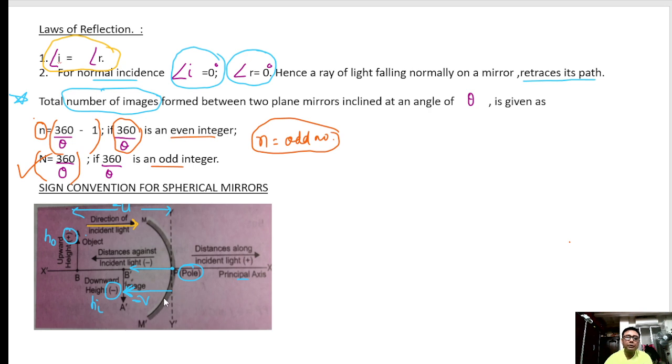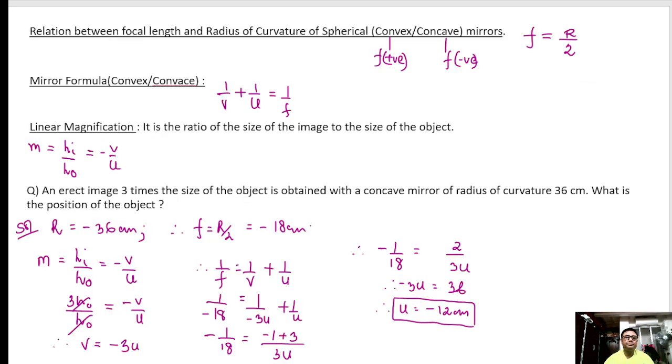Remember, if you are going against the ray, it is negative. If you are going in the direction of the ray, it is positive. Above the principal axis is positive, and below the principal axis will be negative. Clear? So with this concept, let us move ahead.